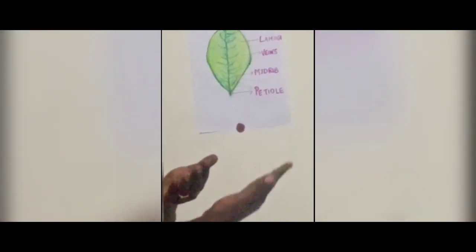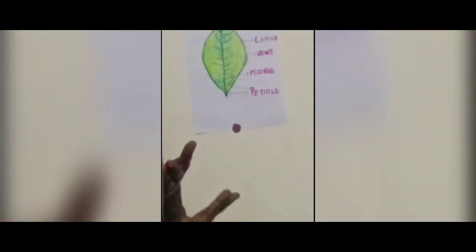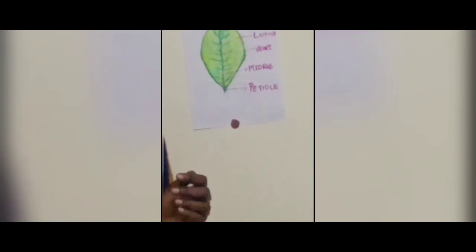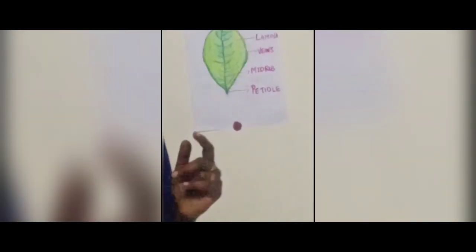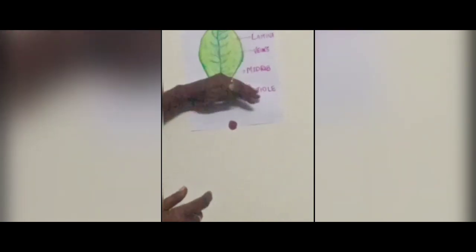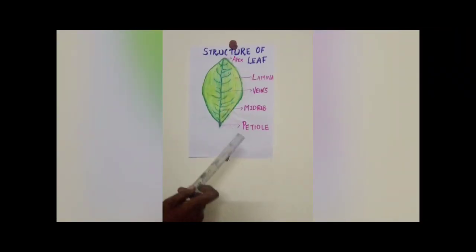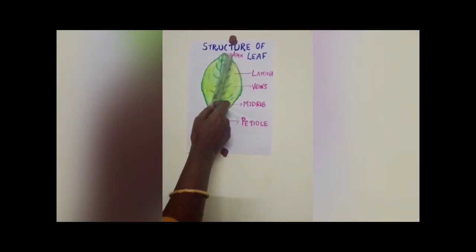Yes? Okay. So the leaf is a flat part. When you touch a leaf, it is a flat part. It is soft and dark in color on the upper side, and it is rough and light in color on the lower side. The flat part of the leaf is called the lamina, or they also call it the leaf blade. The flat part which is dark and soft on top and rough and light in color at the back, the leaf blade, is the lamina.